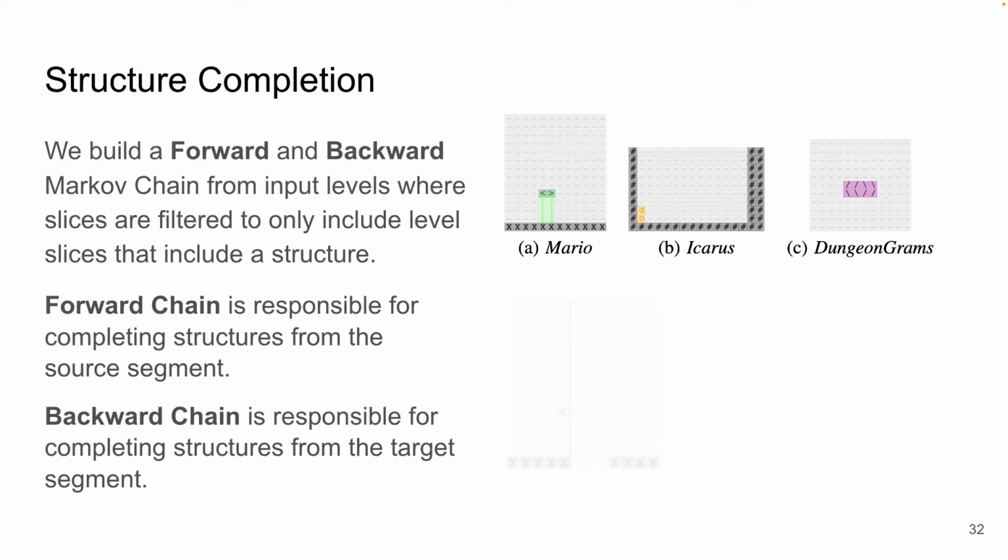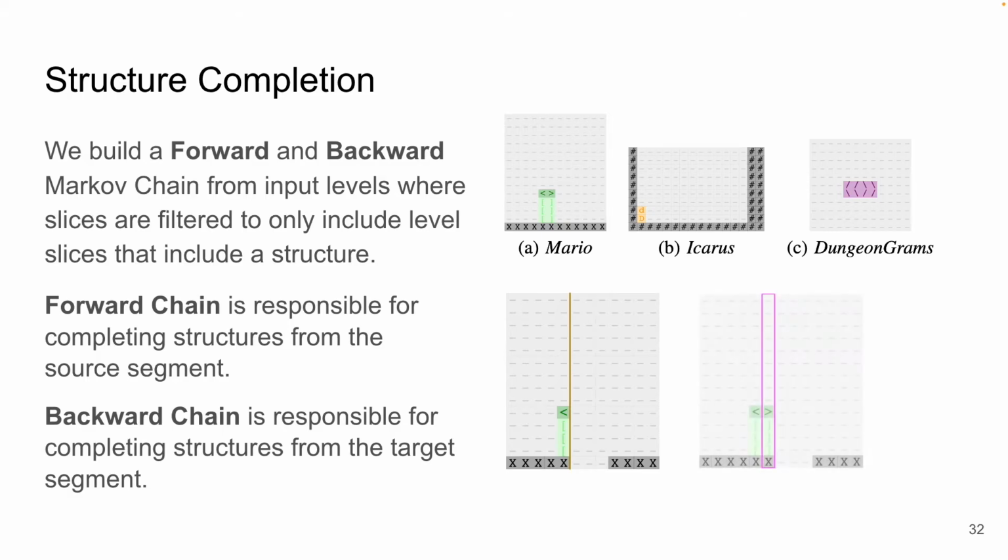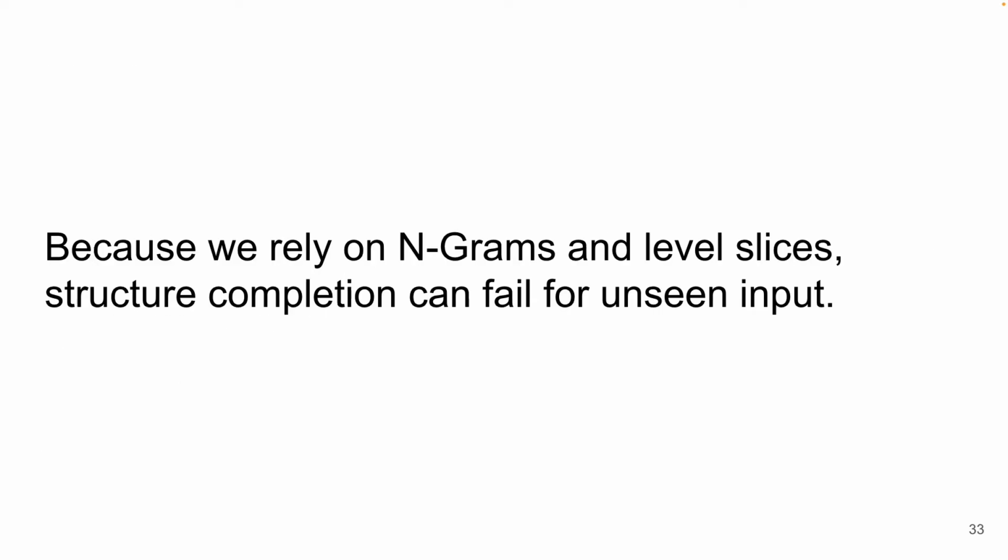As an example, see this pipe in this example Mario level. The tan line in the image marks the end of the source segment and the beginning of the target segment. Because the incomplete pipe starts at the end of the source segment, the forward Markov chain is responsible for completing the pipe like so. For those curious about the technical details on how these work, please see our paper. But I do want to point out that there is one weakness in this approach. Because we rely on n-grams and level slices, structure completion can fail for unseen input. This means, for example, that our approach to linking would not work well for level segments generated by a neural network.